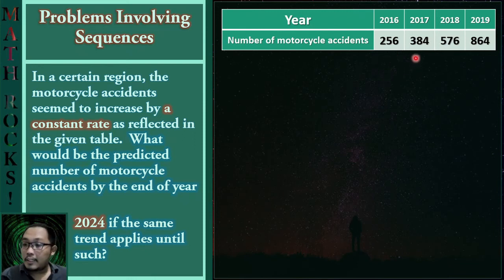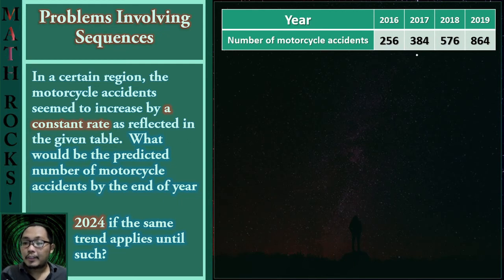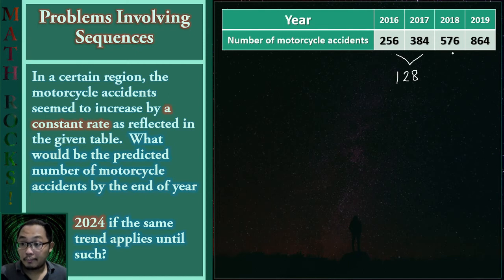So we only need to look at the numbers here, whether they show an arithmetic sequence or a geometric sequence. So let us try to come up with the differences first. So 384 minus 256 gives us 128, while having the difference between 576 and 384, it gives us 192.